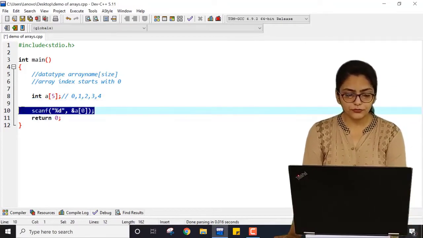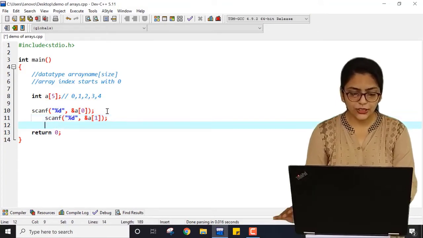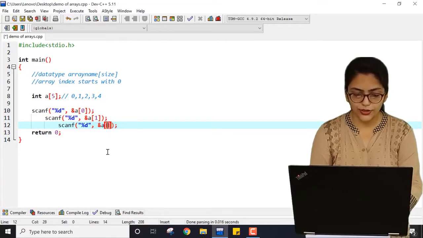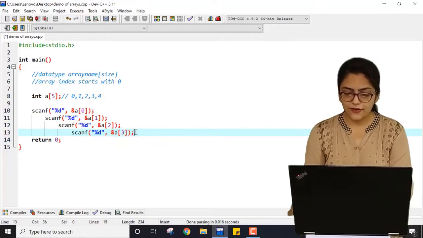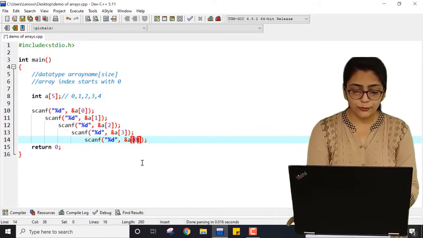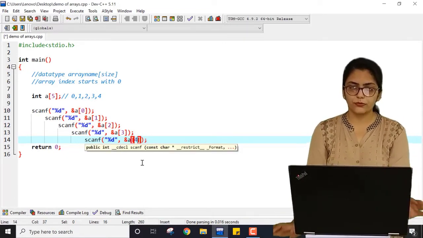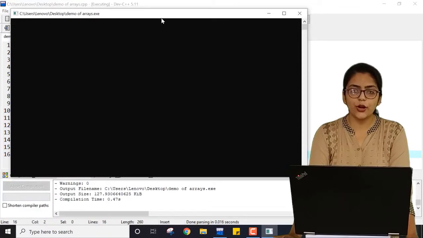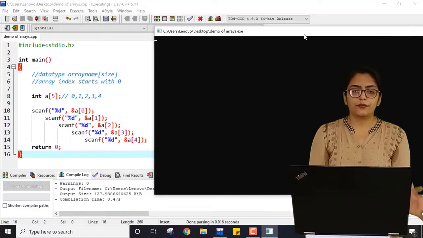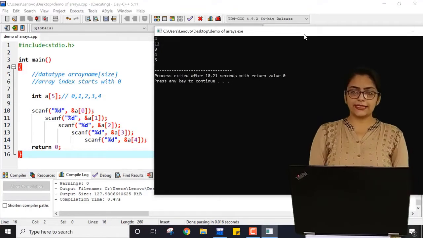Similarly, for 1, I have to write 1 over here. Please ignore the indent part over here. This is not needed as I am just copying it. Indent is very important for Python, not for C programming. For C programming, the semicolon is much more important than the indent. And 4. Right? So now if I save this program, compile it and run it, it is asking me to enter 5 values. We will see. I am randomly entering 4, 12, 3, 4, 5 and the program exits.